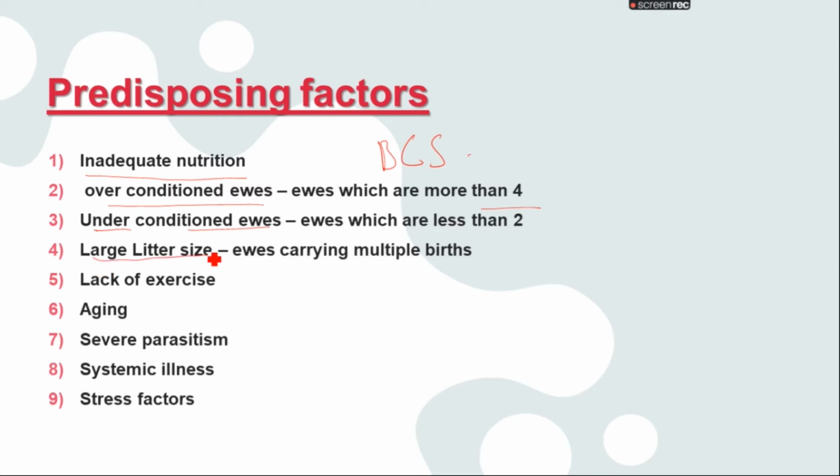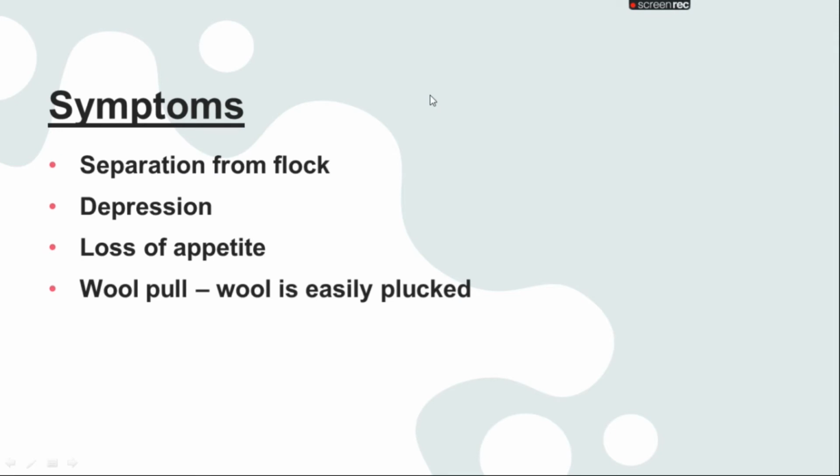Large litter size, when the animals are multiparous, giving multiple births, also causes less glucose level in the body. Lack of exercise, aging, severe parasitism inside the body, any illness in the system of the animal, and stress. So these are certain predisposing factors which ultimately cause pregnancy toxemia in the animals.